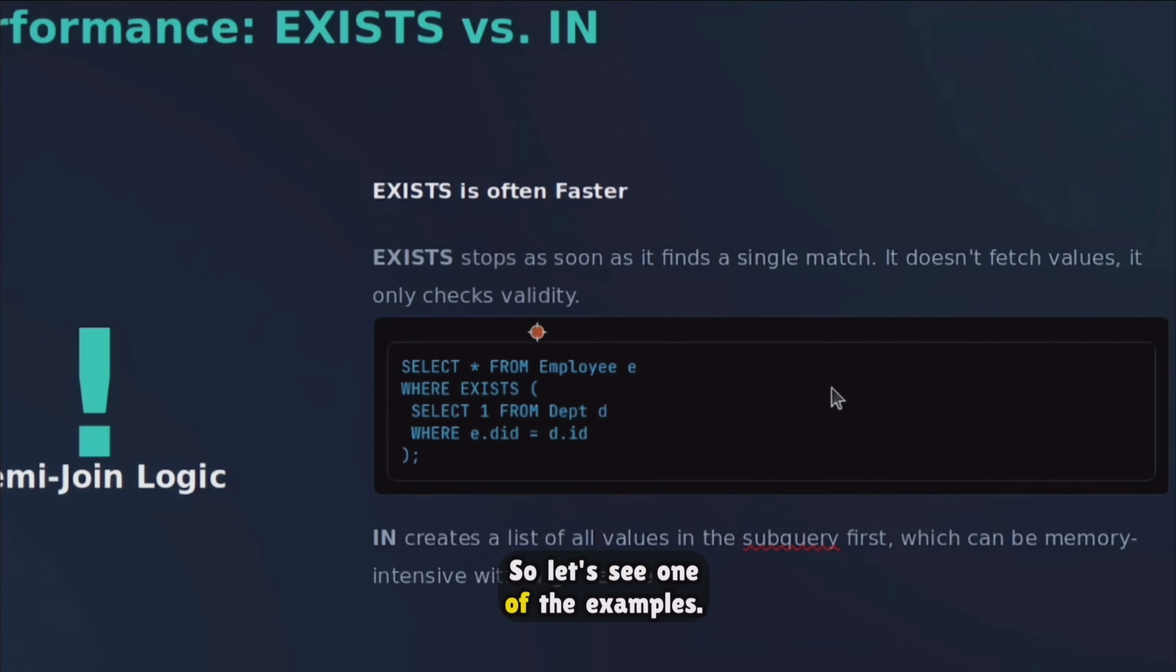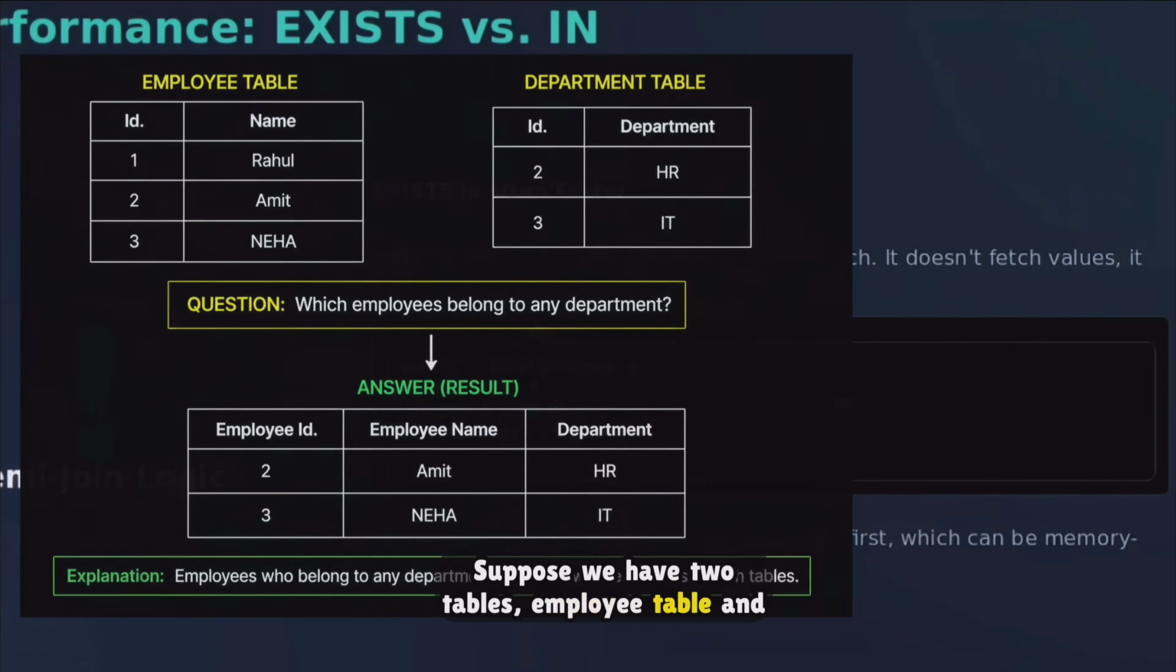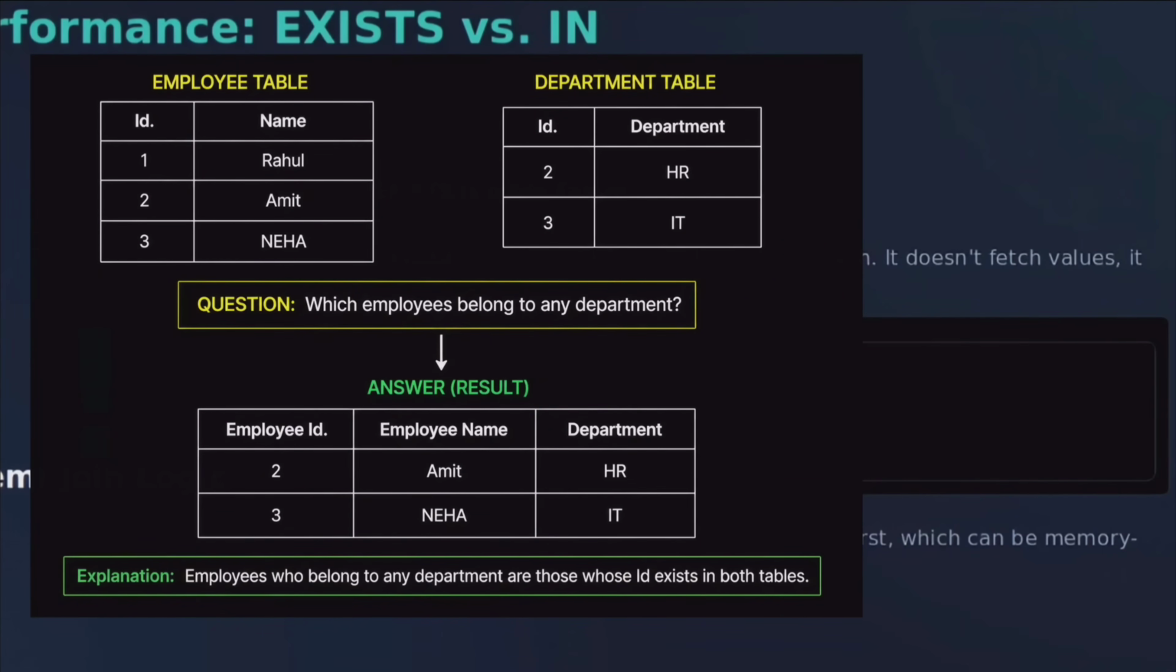So let's see one of the examples. Suppose we have two tables, an employee table and a department table. You can see it on the screen, right? If we ask which employees belong to any department, the answer will be Amit and Neha, because exists doesn't care about the department name. It only asks whether there is a match, and if we have a match then it returns the employee. So it is easy to remember: exists, find one match, stop.